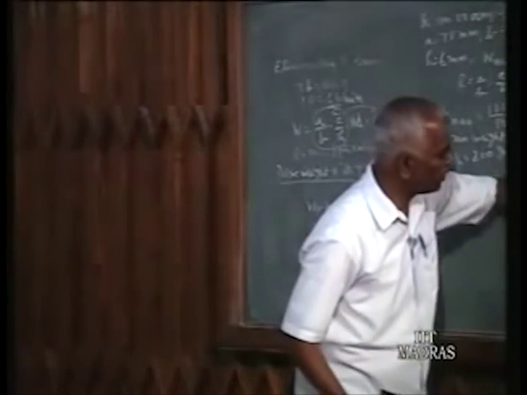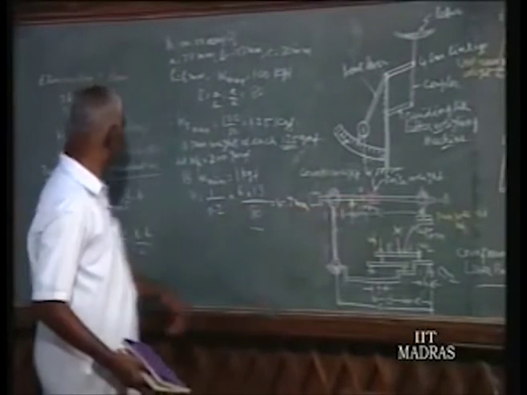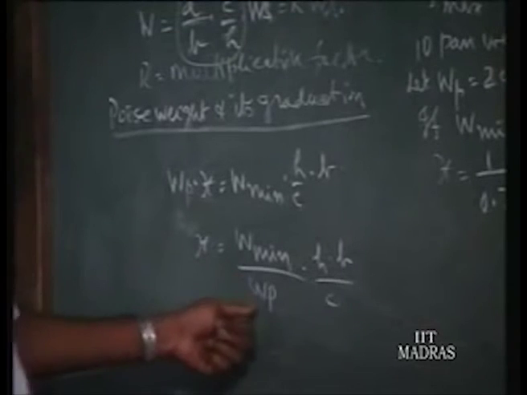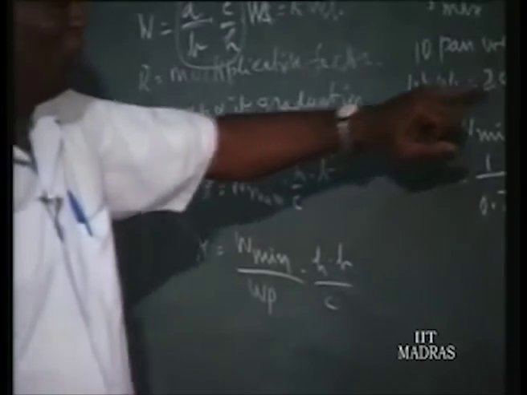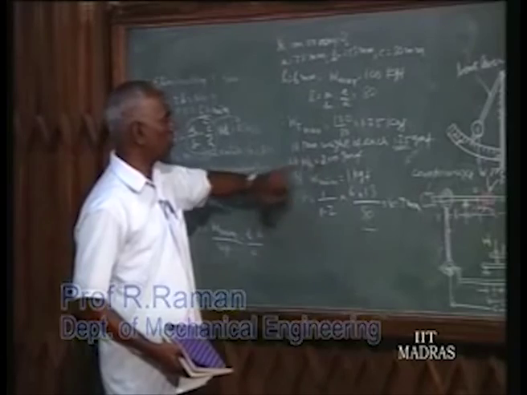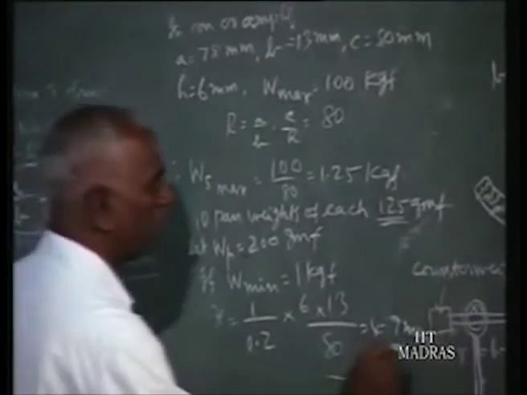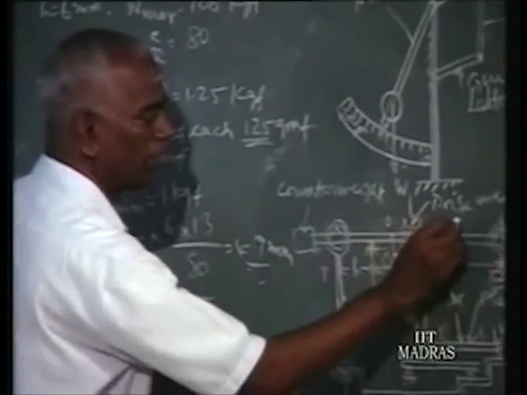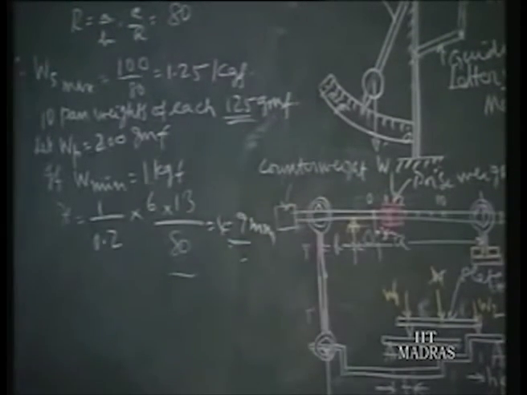Due to W minimum we have a moment here, and due to WP we have the moment WP into x. Comparing them, we find x is given by W minimum into H into B by C, divided by WP. Now for this pan weight of 125 gram, we should have a little larger poise weight of 200 gram, and for W minimum of 1 kilogram, x comes to about 4.9 millimeter. So every 4.9 millimeter distance we mark 1, 2, 3 up to 10. So 10 kilogram will come here. That is how the poise weight and its graduations are finalized.